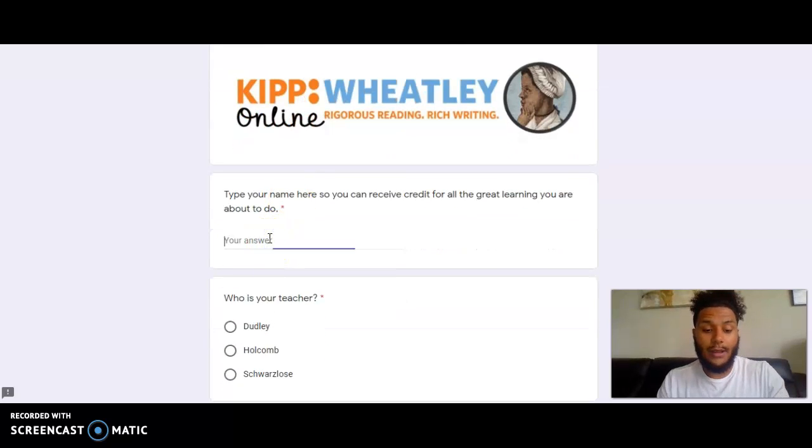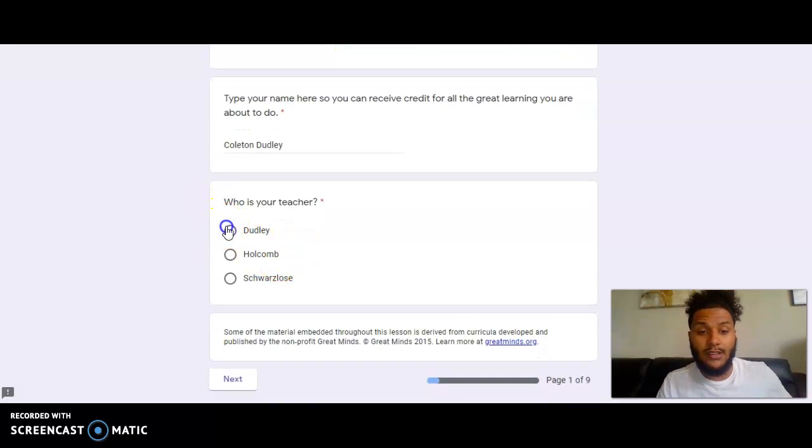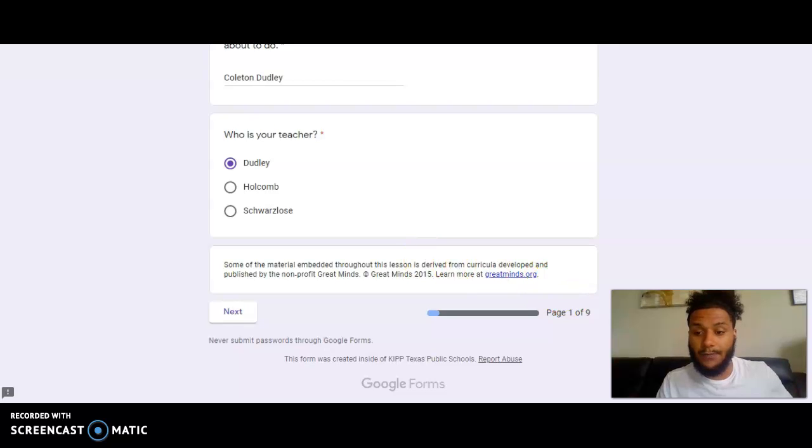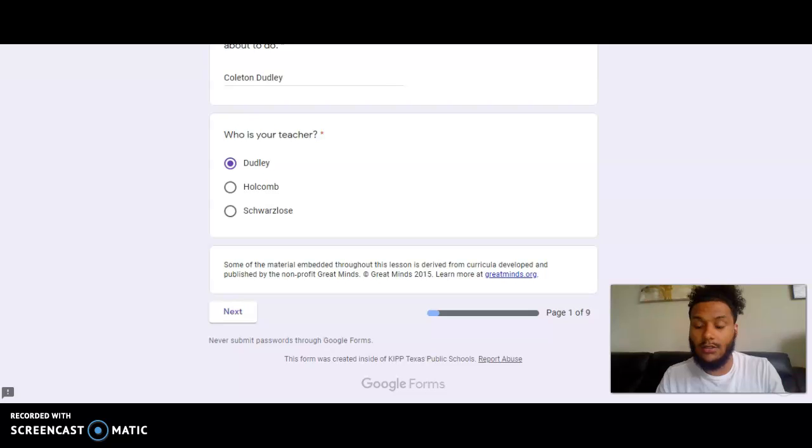Type your name here every time so we get credit for it. I'm seeing some people not capitalize their first and last name. Please make sure you capitalize your first and last name. A name is a proper noun, and we always capitalize proper nouns. Choose your teacher. Where's the next button? Oh goodness, there it is. Silly me.